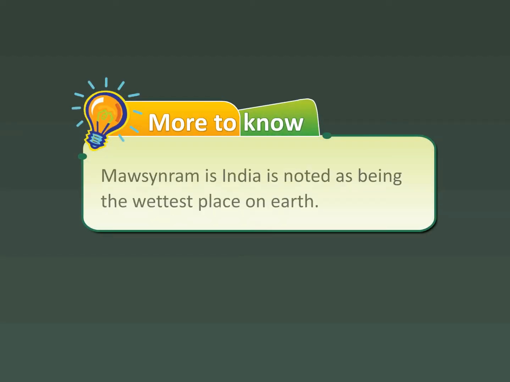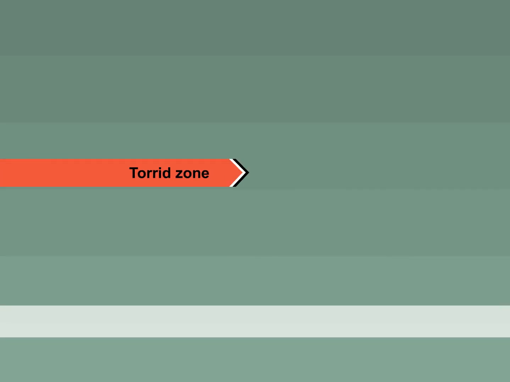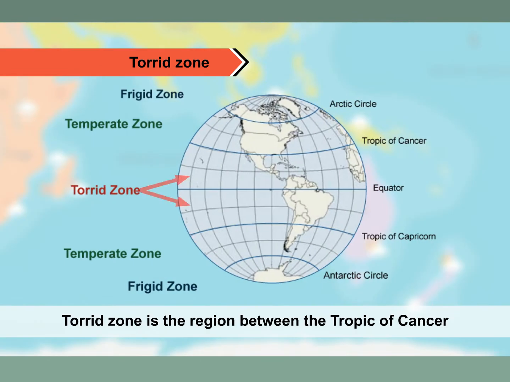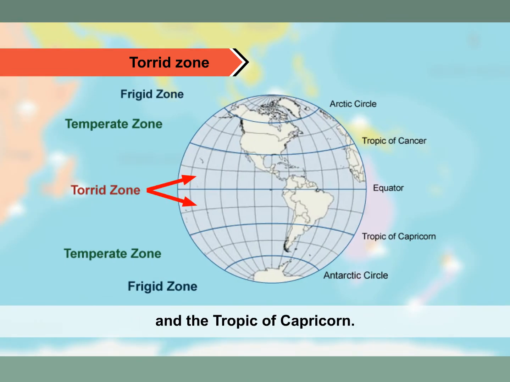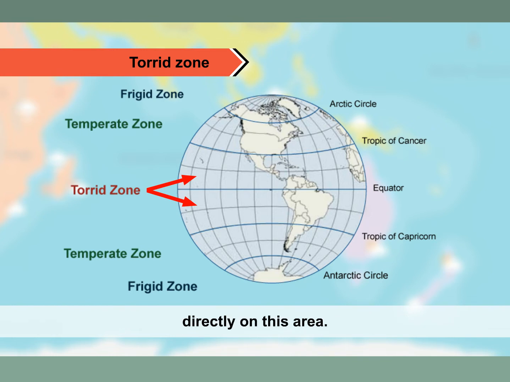More to know. Mawsynram in India is noted as being the wettest place on Earth. Torrid Zone. Torrid Zone is the region between the Tropic of Cancer and the Tropic of Capricorn. It is also called Tropical Zone. This area is hot throughout the year because the sun's rays fall directly on this area.